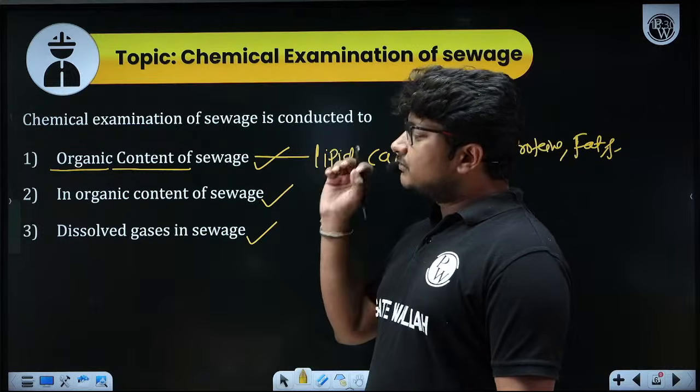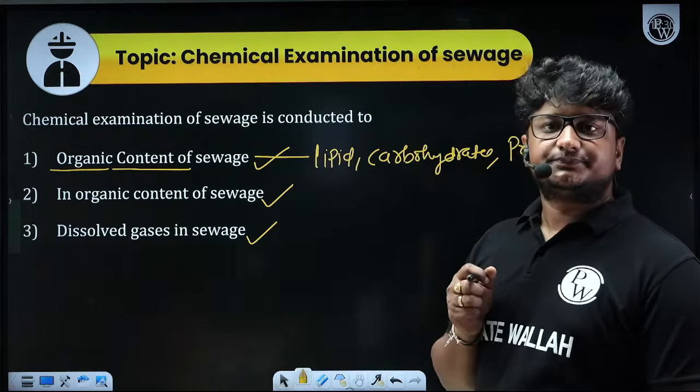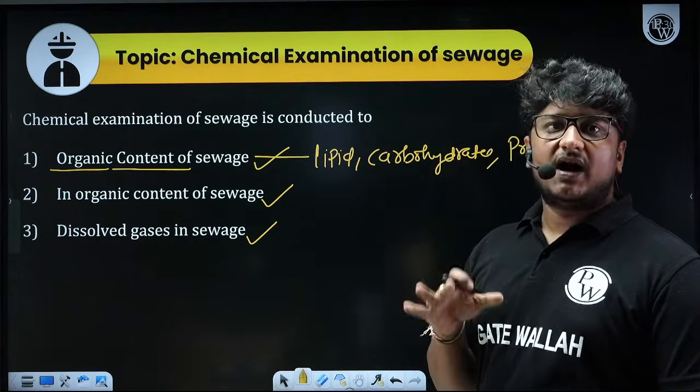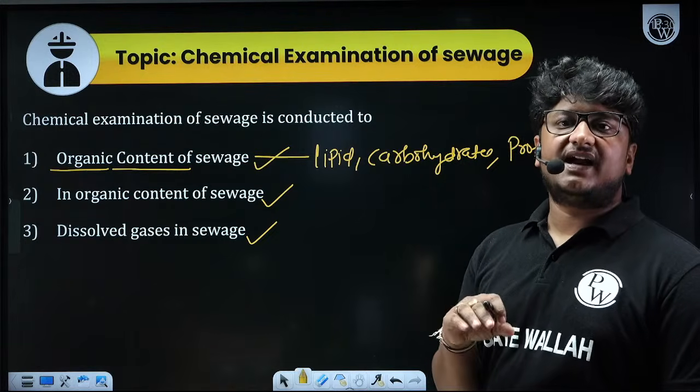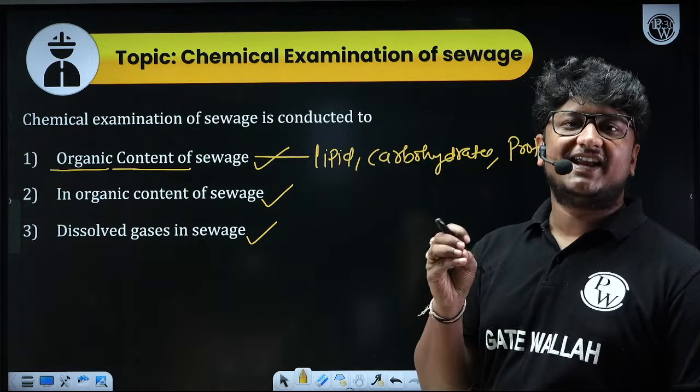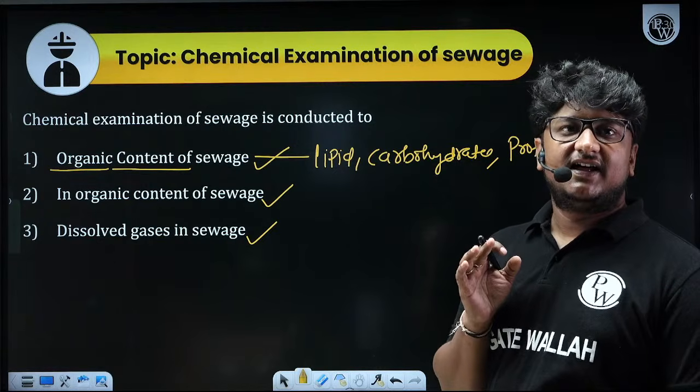How much oxygen it is going to demand, based on that I am going to find out the organic content of sewage. Are you getting my point?